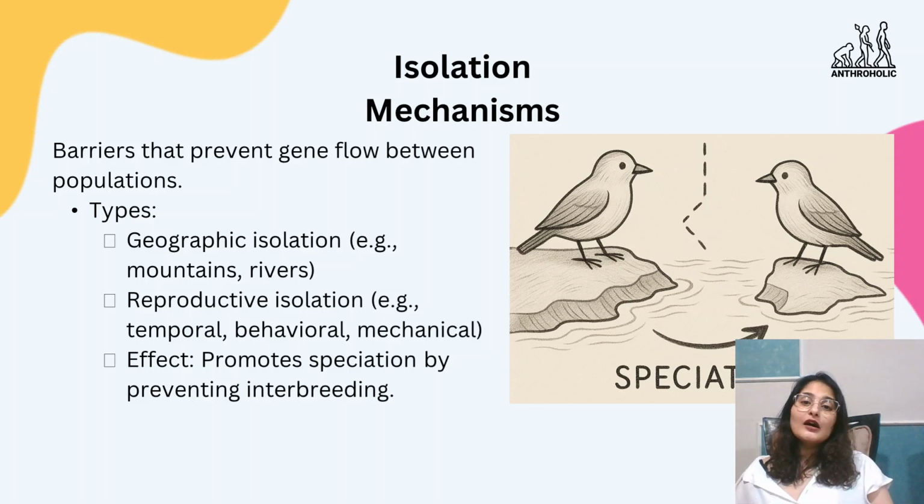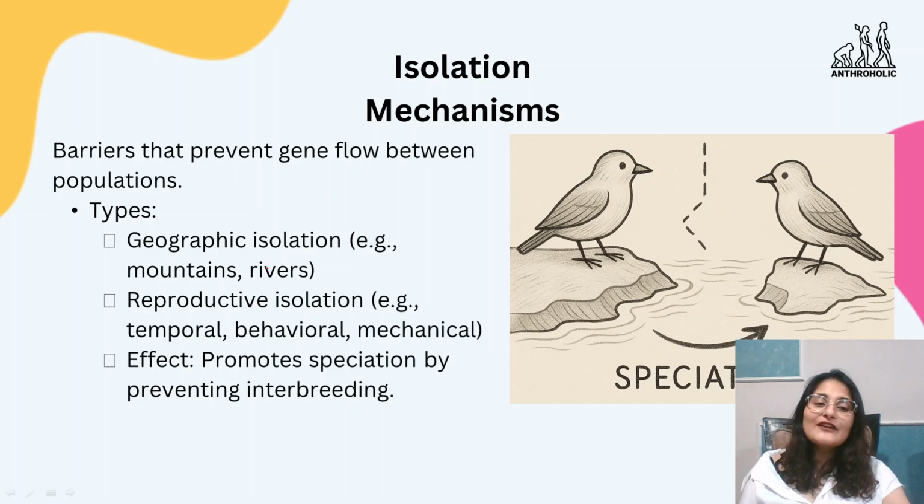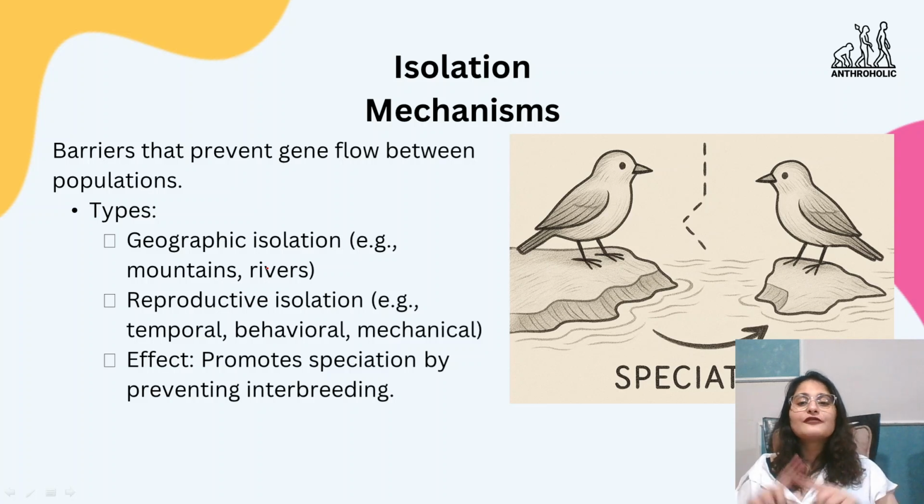So this mechanism is crucial for the process of speciation, definitely, because it prevents different species or populations from interbreeding. Right? So there can be any form of geographic isolation or separation which stops them from interbreeding. So there is no gene flow between the two of them. They're going to remain separate things.